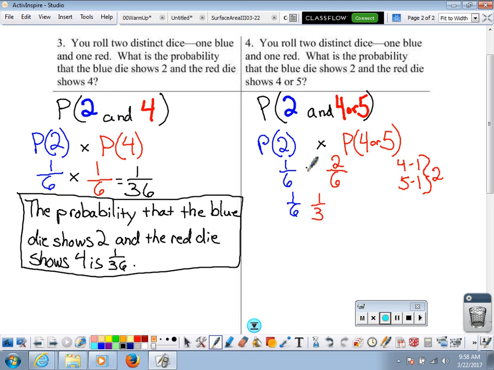Okay, and we said what we need to do is multiply those. And when we multiply the fraction straight across, 1 times 1 is 1, 6 times 3 is 18. So we can say the probability that the blue die shows a 2 and the red die shows a 4 or a 5 is 1/18.